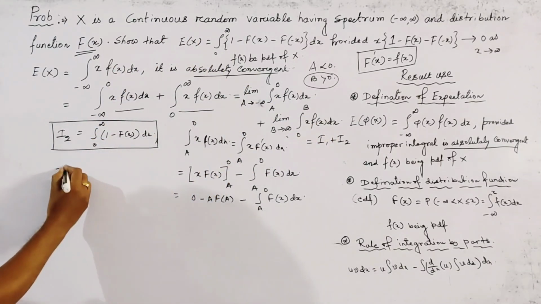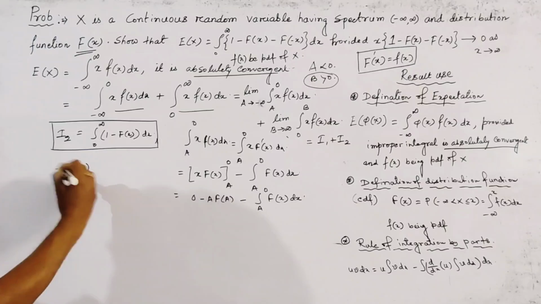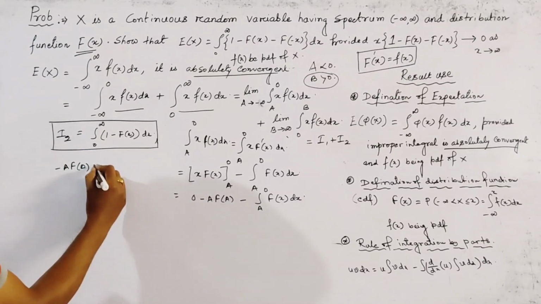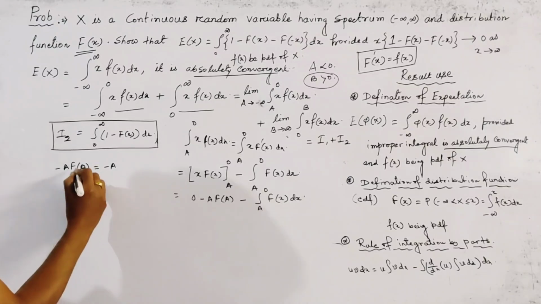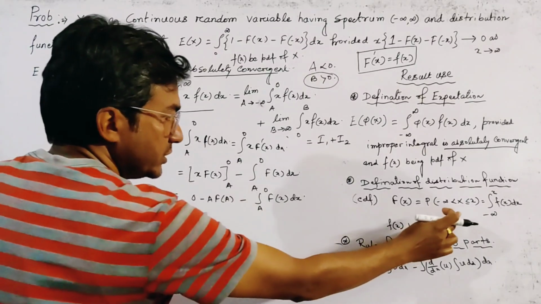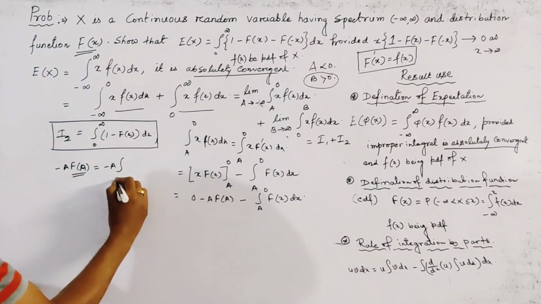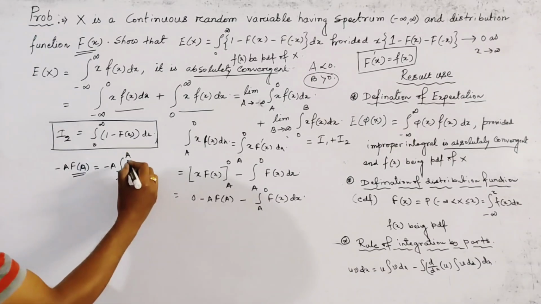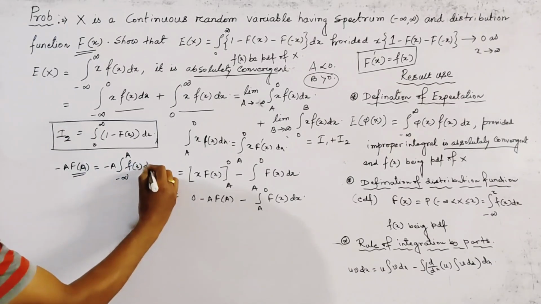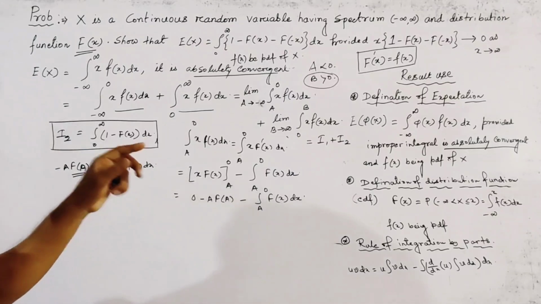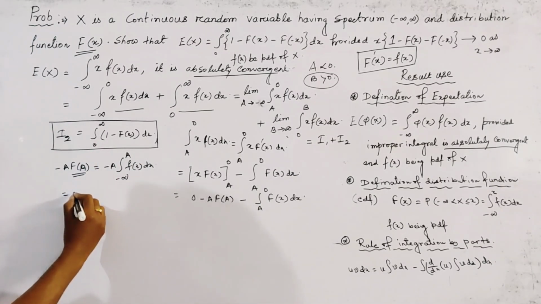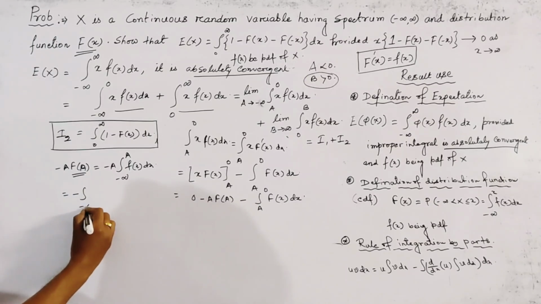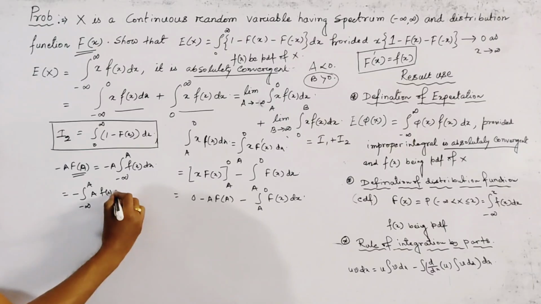Minus a into capital F of a, which is given by minus a into the definition of capital F of a. We use this definition, and this is integration minus infinity to a f(x) dx. Now we write this integration as minus integration minus infinity to a f(x) dx.